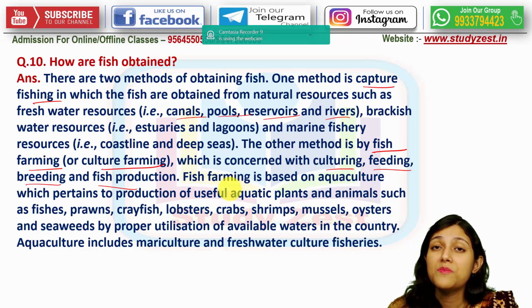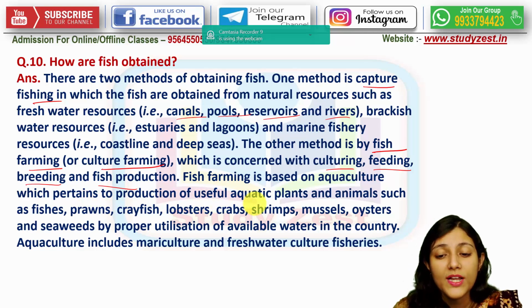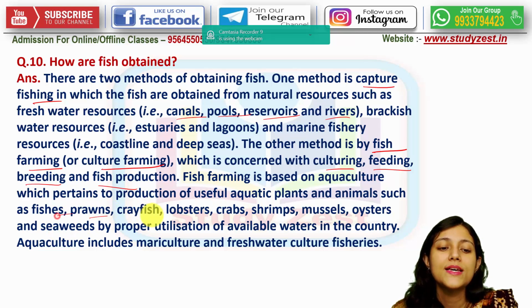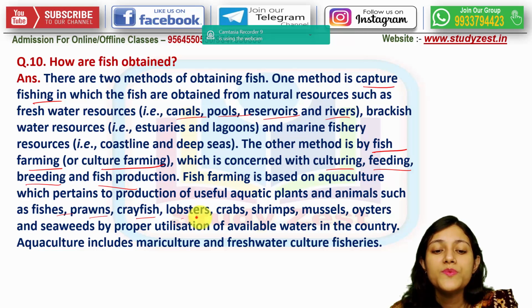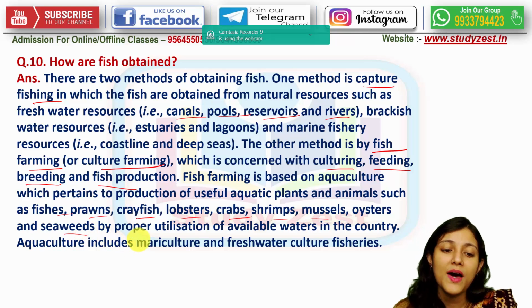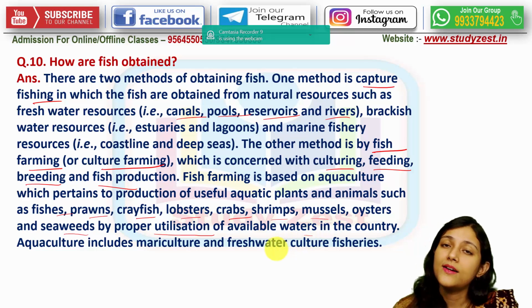Fish farming, that means the second method, is based on aquaculture, which pertains to the production of useful aquatic plants as well as animals such as fishes, prawns, crayfish, lobsters, crabs, shrimps, mussels, oysters, seaweeds by proper utilization of the available water in our country.